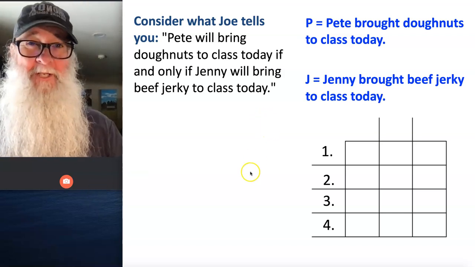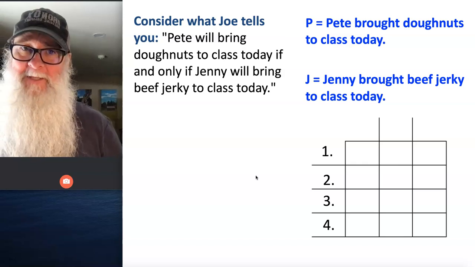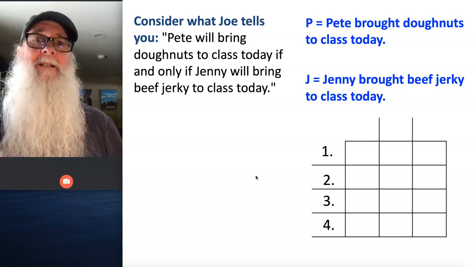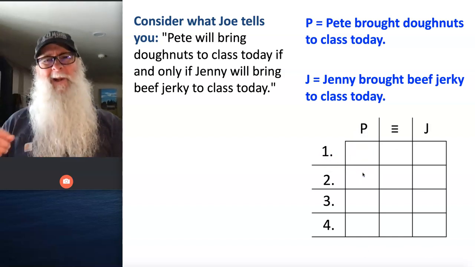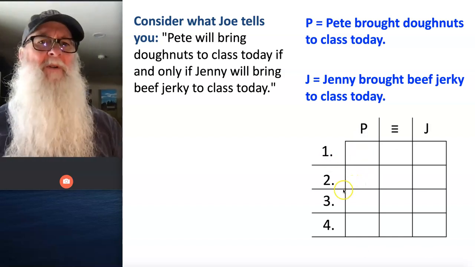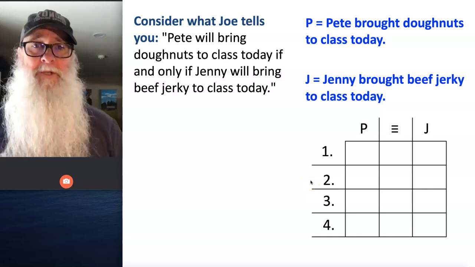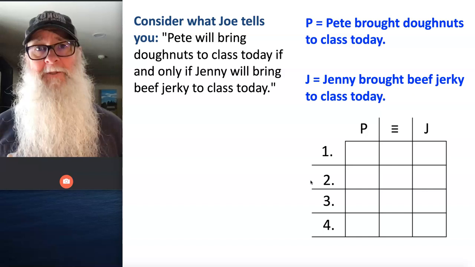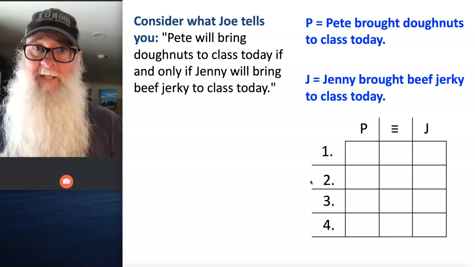Our friend Joe has changed his tune somewhat. Now he's saying this: Pete will bring donuts to class today if and only if Jenny brings the beef jerky. And we recognize that what Joe's offering us now is a statement of equivalence, a biconditional statement, and we can symbolically represent that with triple bar. We can use triple bar to join up our two simple statements, P and J. And now what we want to know is, is Joe telling us the truth?